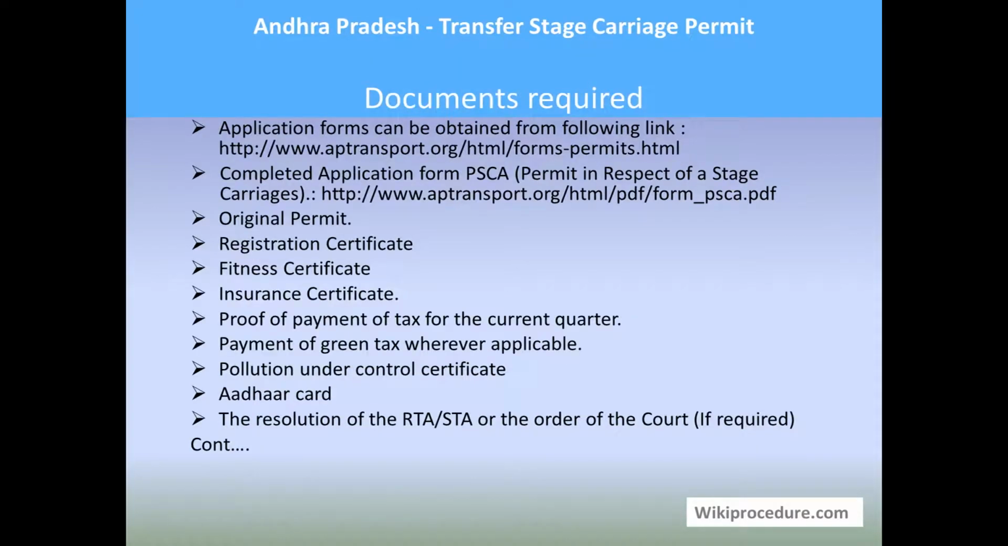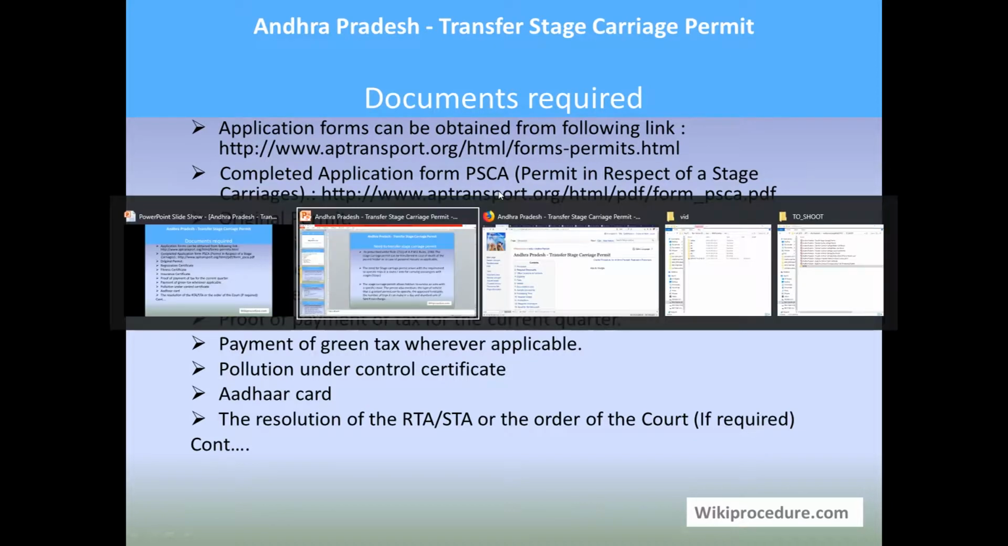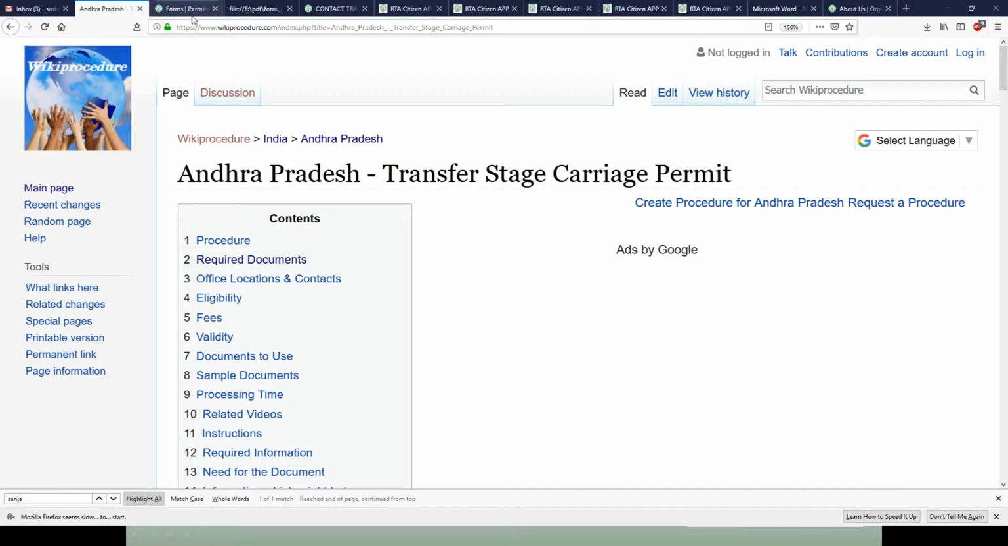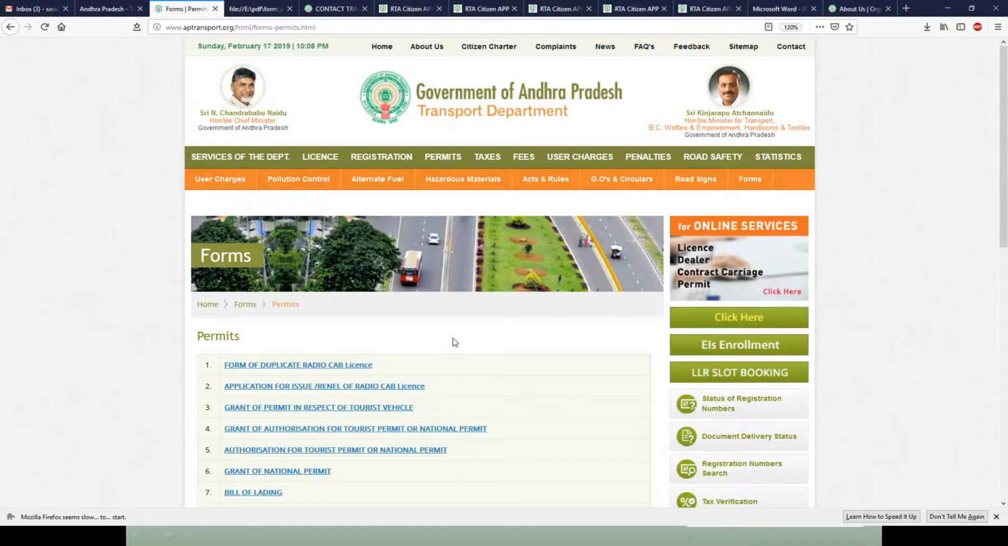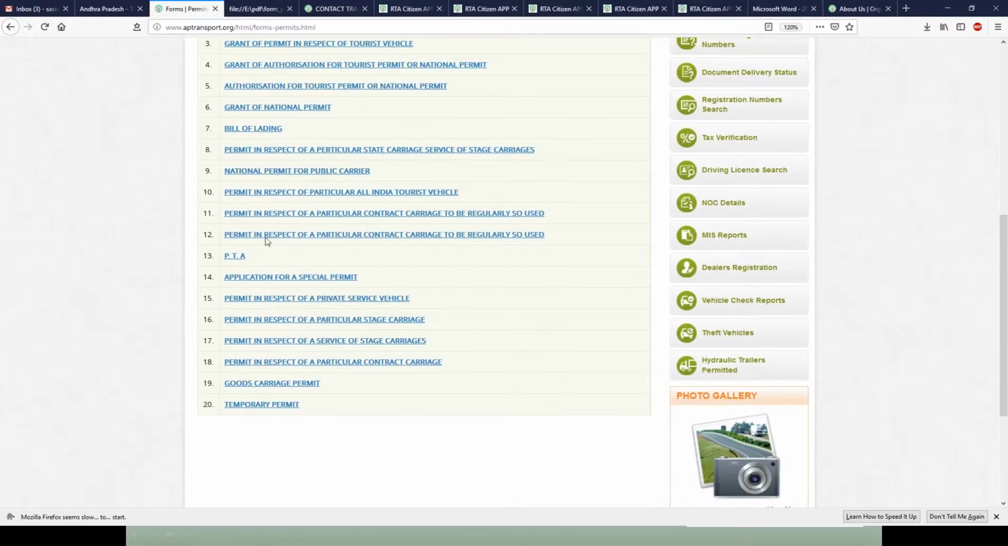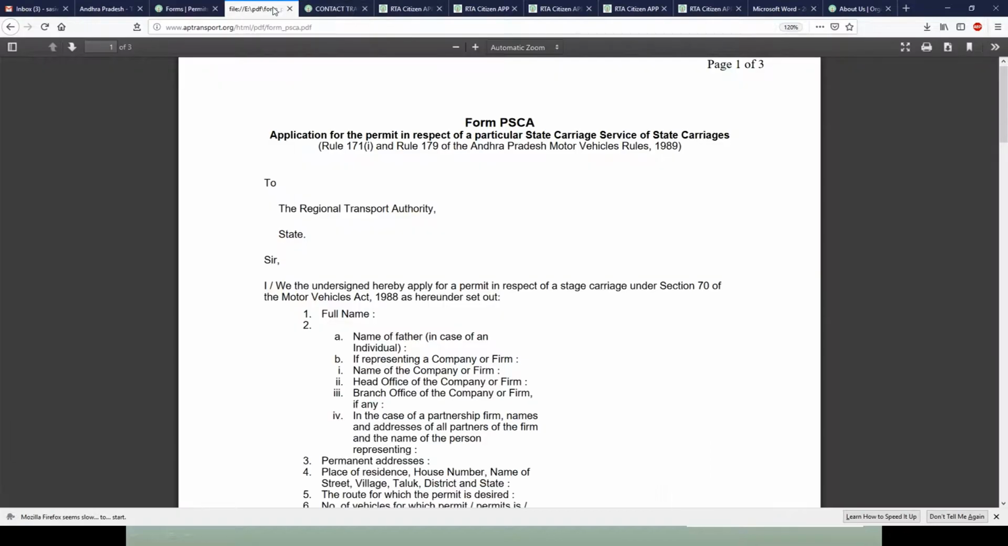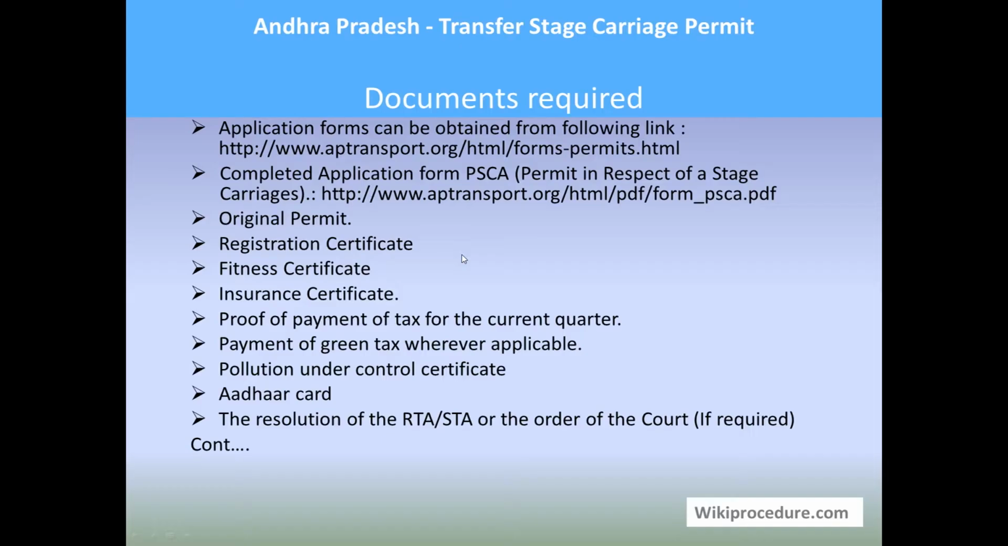Documents required. The application form can be downloaded from the permit related forms link provided here, and the PSCA form. I will show you both the links and the pages. The first one will lead you to this page where you have different forms for different services, and this is the PSCA direct link which you can download, print and fill for this procedure.